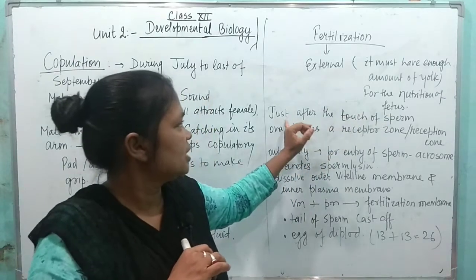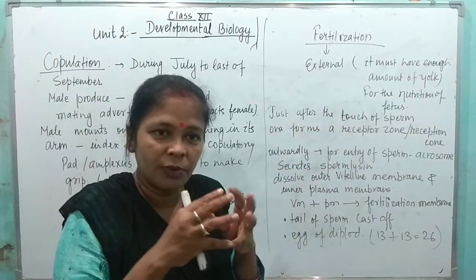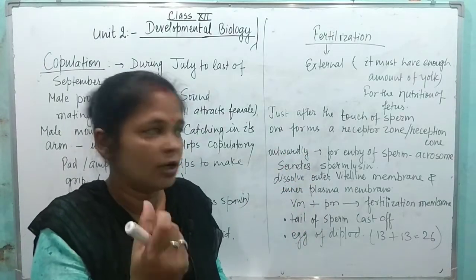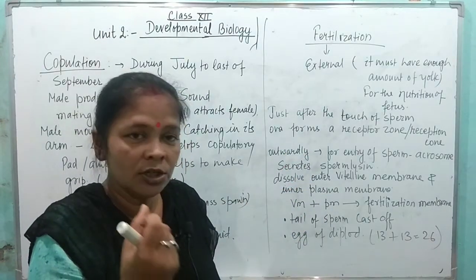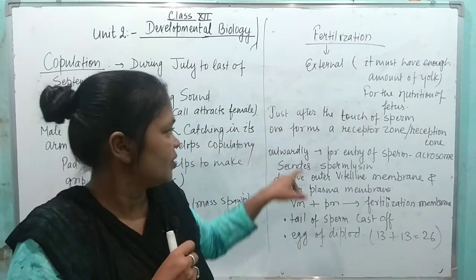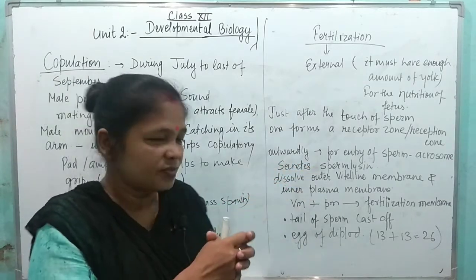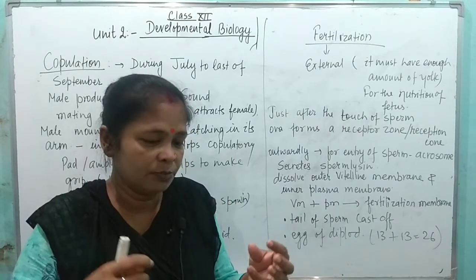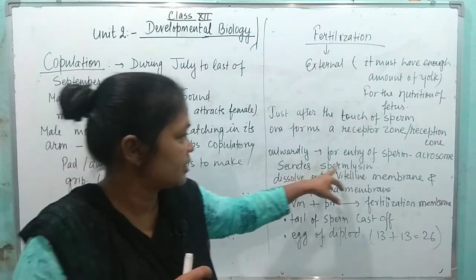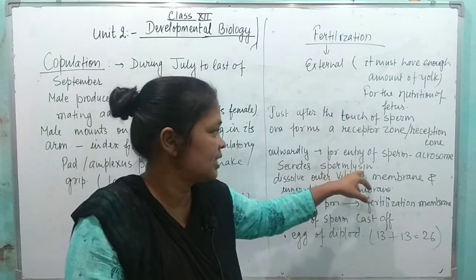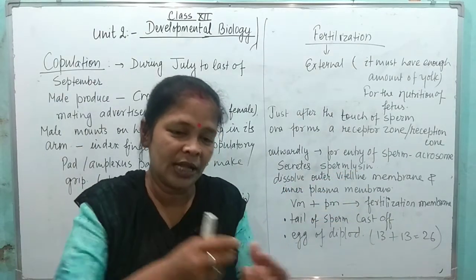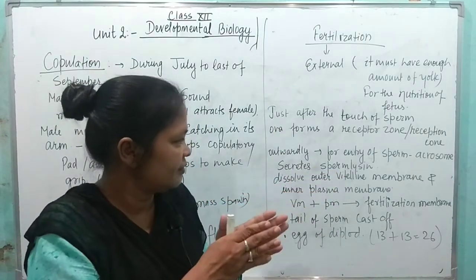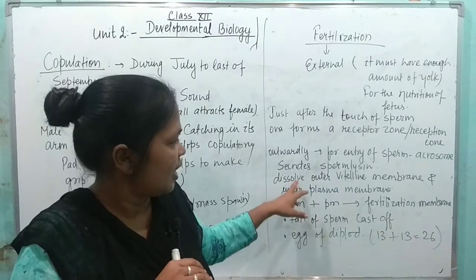Now, just after the touch of the sperm, when the sperm touches the egg, it develops a receptor cone, also known as the receptor zone. From here the acrosome secretes sperm lysin that dissolves the membrane, and the sperm enters inside the egg, but leaves its tail outside.